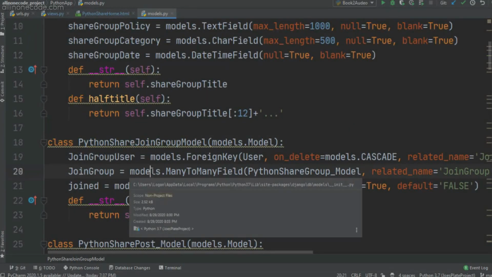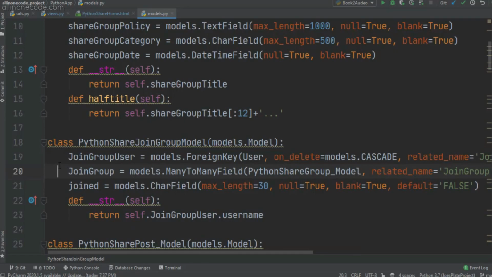Now in here we are just gonna fetch all of the joined groups. We are gonna store all of the join group models. For example, join group user equals a foreign key, which is related to nothing but the user. User is Django's inbuilt model. The second one is the join group model equal to a many-to-many field. Now in here I just use the many-to-many field. Why? Because a join group can have multiple groups in that particular column.